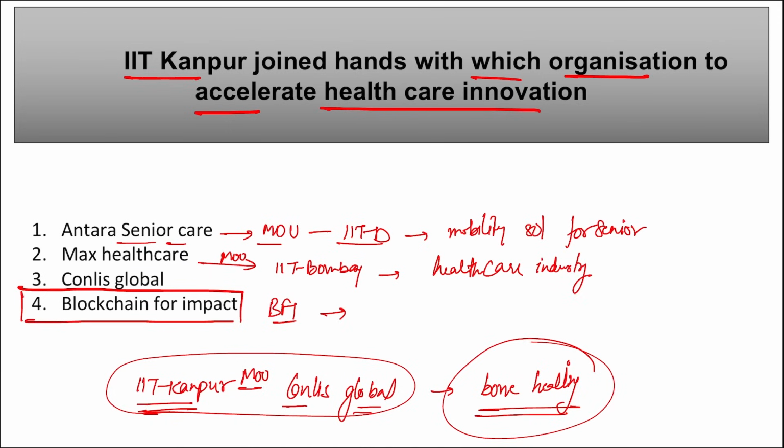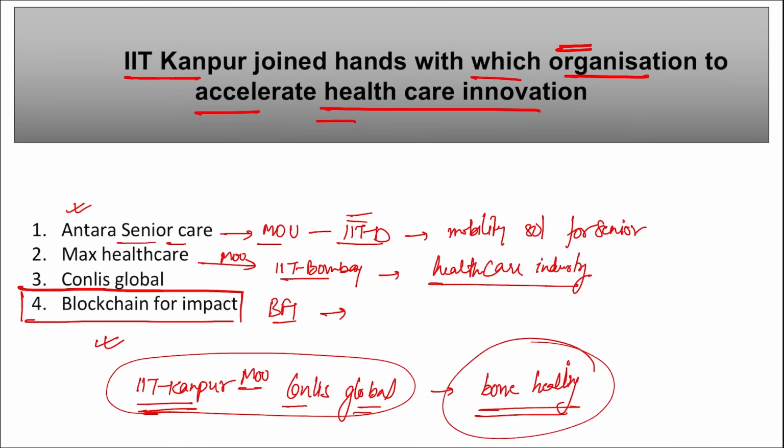It is IIT Kanpur. For mobility solutions for seniors, which IIT signed an MOU with Antara Senior Care? It is IIT Delhi. Then Max Healthcare, they signed an MOU with which organization to improve the healthcare industry? It is IIT Bombay. And IIT Kanpur, they joined hands with which organization to accelerate healthcare innovation? It is Blockchain for Impact, that is BFI.